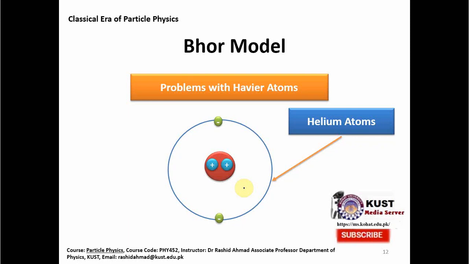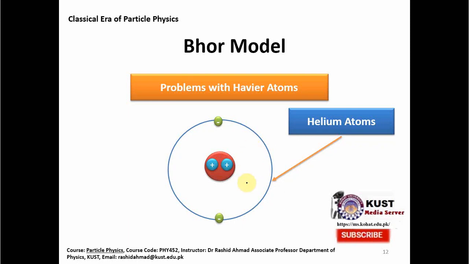But you might think that it should be two times the mass of the hydrogen atom, because in the hydrogen atom we have one proton and one electron. So in the helium atom, in principle, since we have two protons and two electrons, it should be two times heavier than hydrogen. But on the contrary, people found that helium is not two times, but actually four times the mass of the hydrogen atom, and it was surprising.